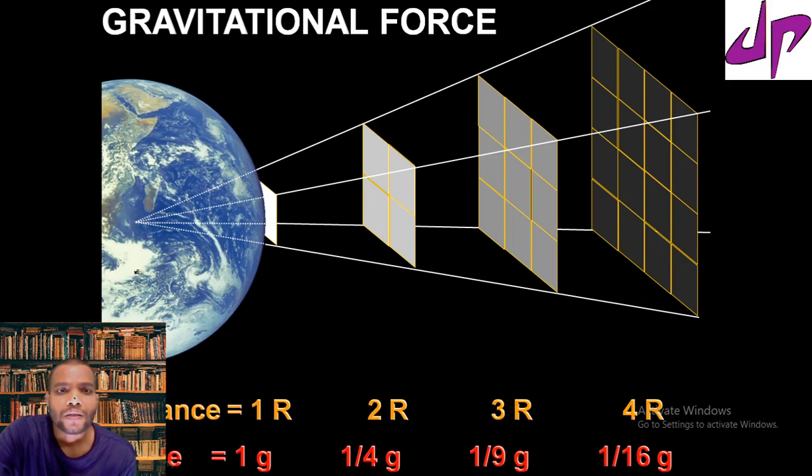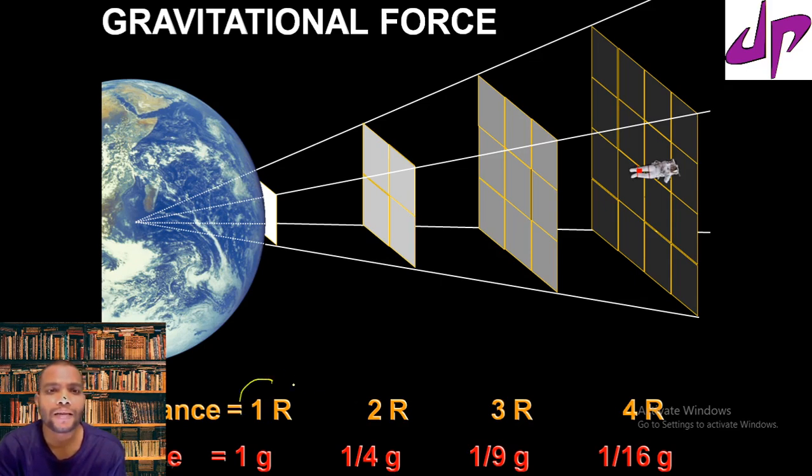Similarly, gravity also works the same way. If you move away from the earth's surface, the gravity decreases. How much does it decrease? It decreases with the square of the radius.